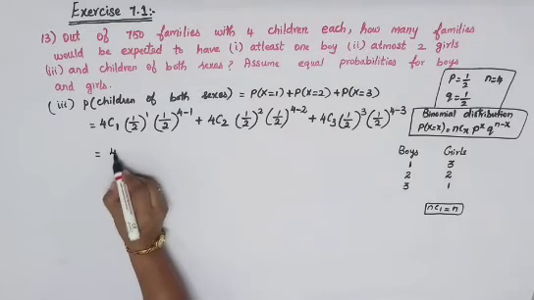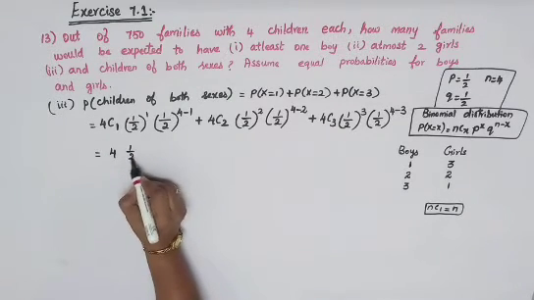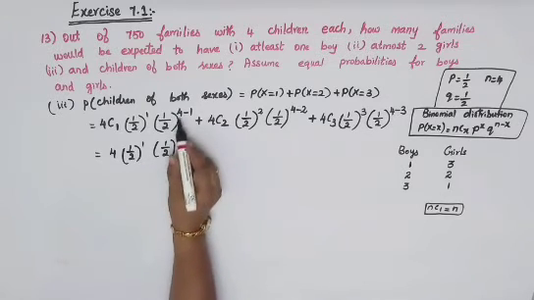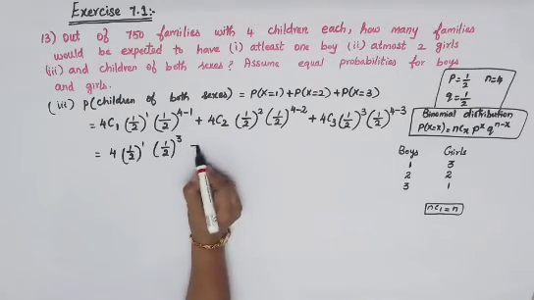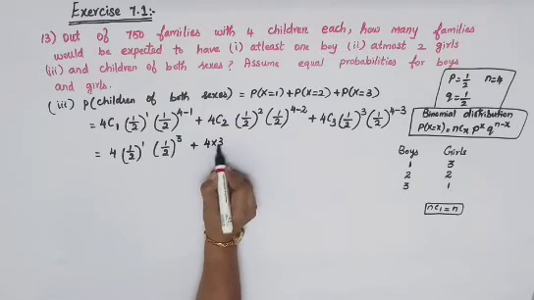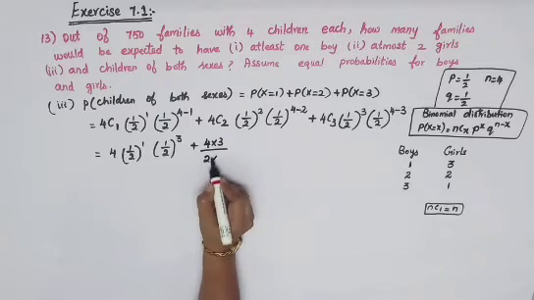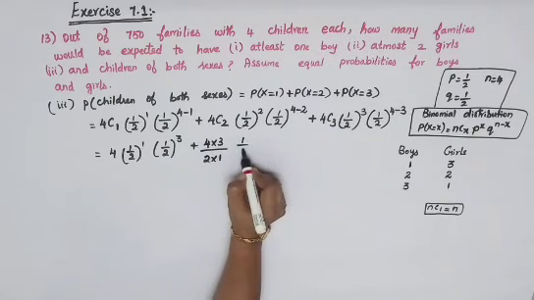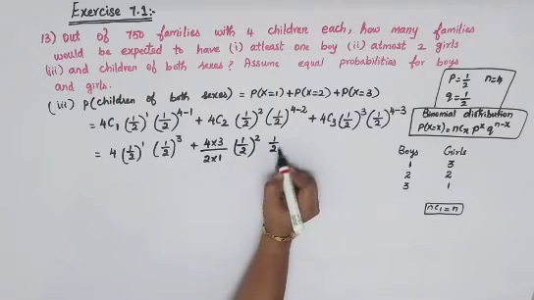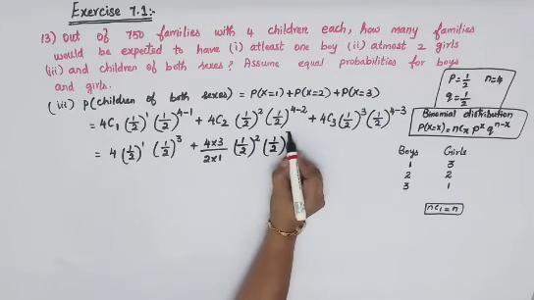4C1 will get 4. Again 1 by 2 power 1 is there. Here 1 by 2 power 4 minus 1 will get 3. Plus 4C2, just go for your conversion. So 4 into 3 divided by 2 into 1. 1 by 2 square will be there. Again this is 1 by 2 power 4 minus 2, you'll get 2.